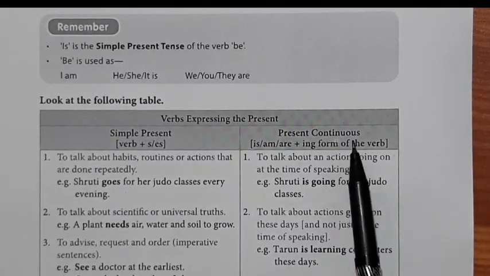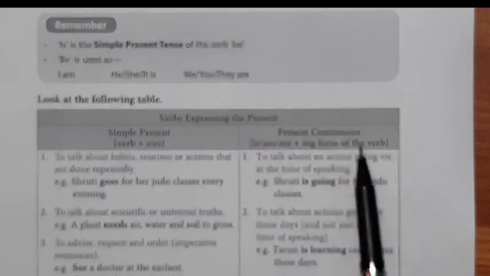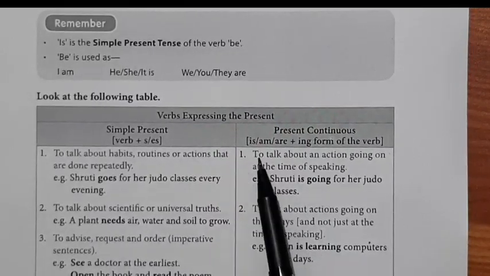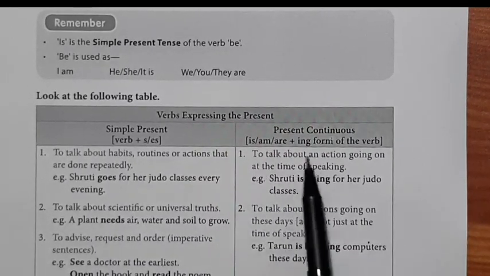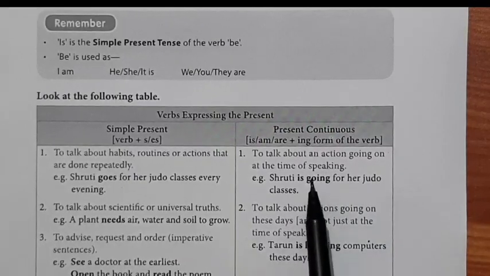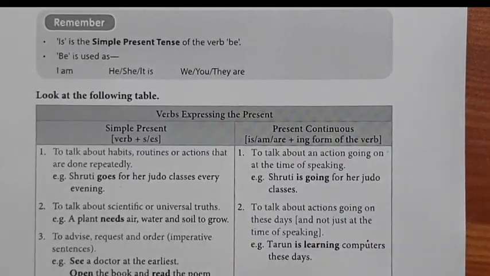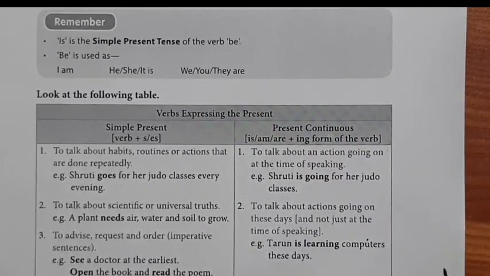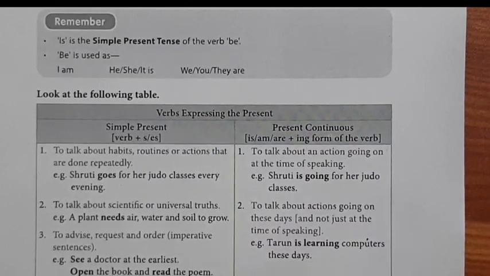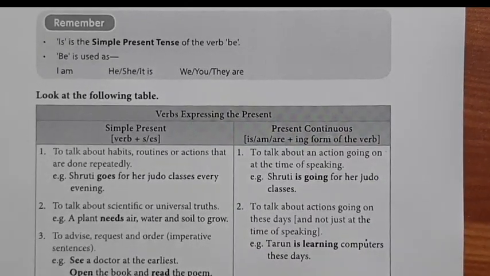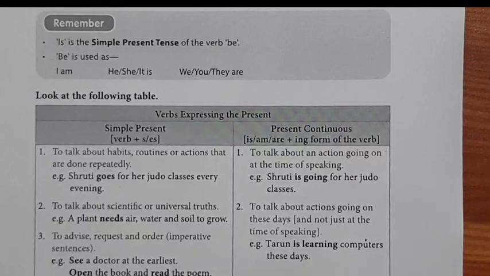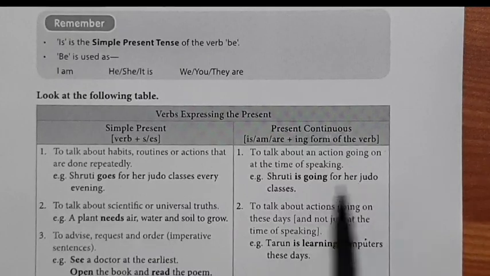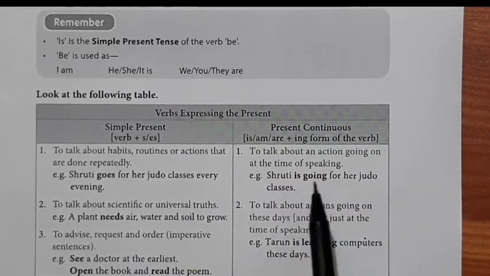Let's come to the present continuous. The structure you can see is is/are/am plus verb-ing. First, you will use it to talk about an action going on at the time of speaking. When the narrator or the speaker is telling something, the action is going on. For example: now I am teaching, you're listening, you're watching, she is talking. Shruti is going for her judo classes means at that time she is going.